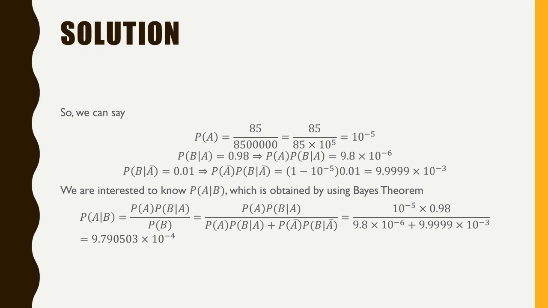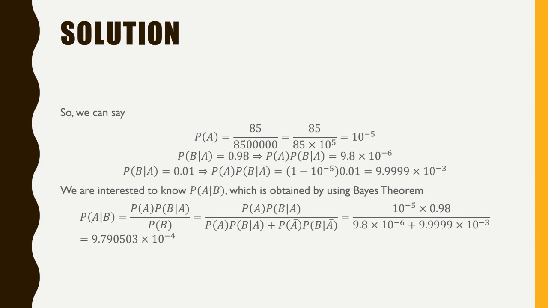Probability of A complement times probability of B when A complement is given. So we know probability of A, which is a tiny number, 10 to the power of minus 5. Probability of A complement, we know the sum of these two should be equal to 1. So probability of A complement is 1 minus 10 to the power of minus 5, which is this number. So what we have is this multiplied with 0.01, which is this number. So which gives 9.9999 times 10 to the power of minus 3.